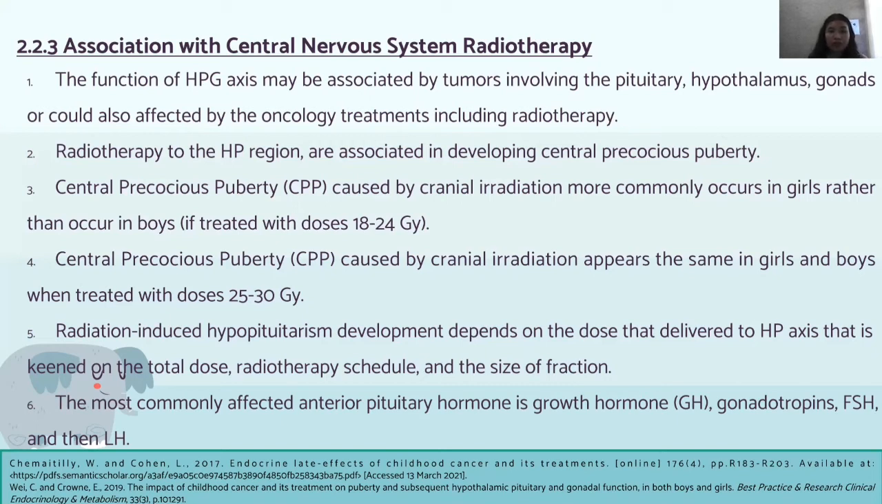Neoplasms that occur in the central nervous system and their treatment with radiotherapy are associated with developing central precocious puberty. Central precocious puberty, or CPP, caused by cranial irradiation more commonly occurs in girls than in boys if treated with doses of 18 to 24 gray.